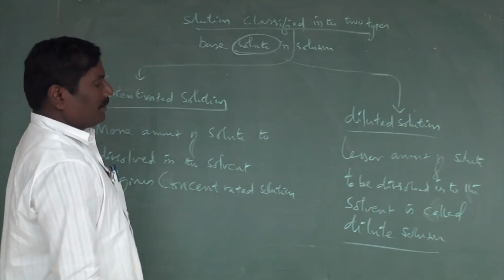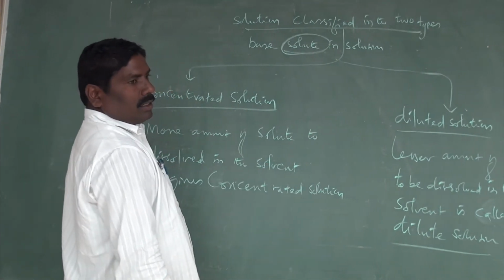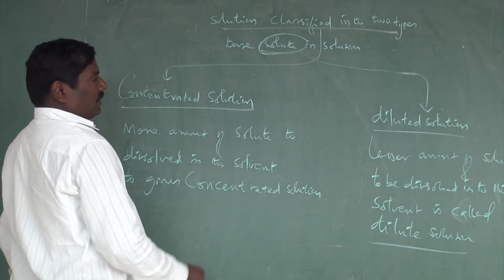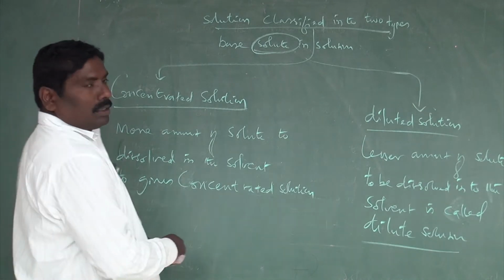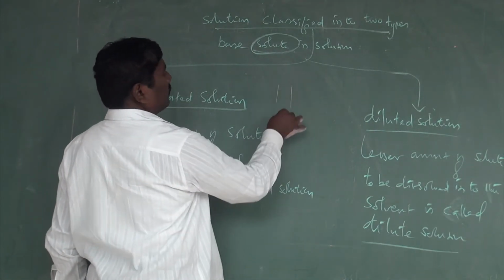Now the pictorial explanation, how we can explain this based on solute and solvent. We take a simple conical flask.